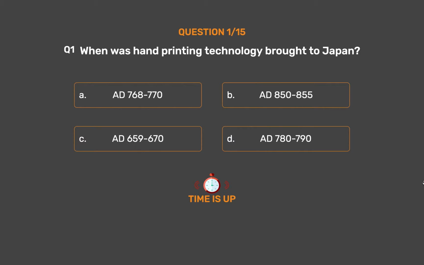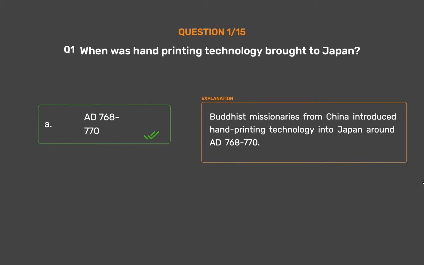The correct answer is Option A. AD 768 to 770. Buddhist missionaries from China introduced hand printing technology into Japan around AD 768 to 770.